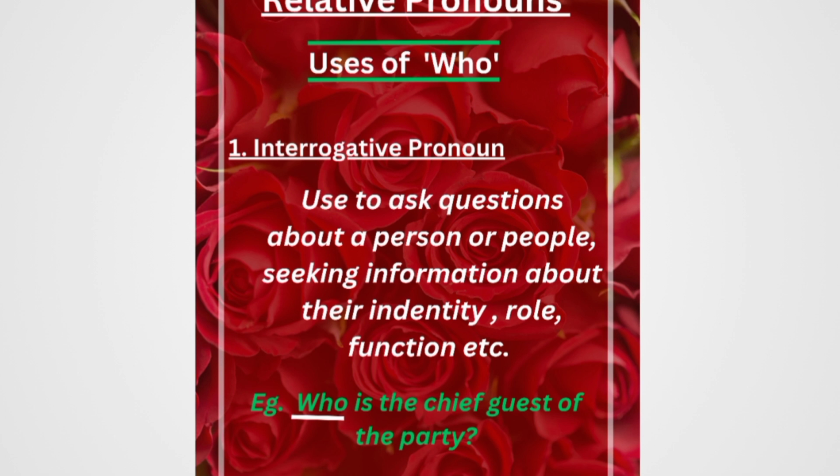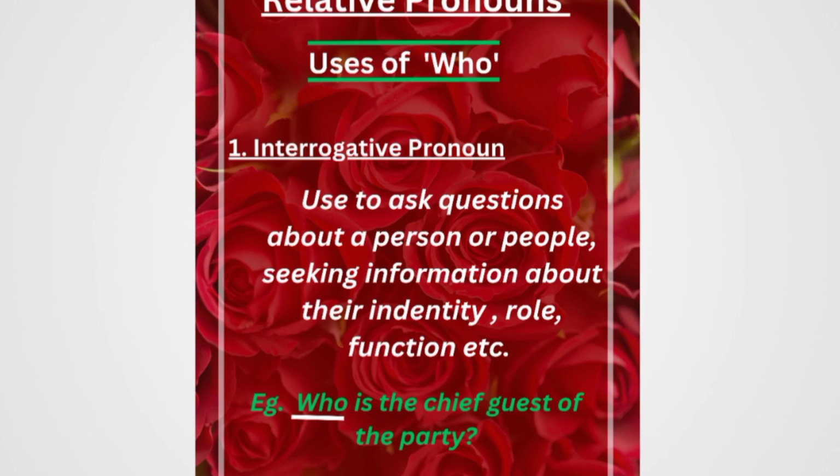In these two sentences it is asking the question about a person who is going to be the chief guest of a party, and the person who made a pottery. So long story short, interrogative pronoun means investigation, who is used to ask the question, and in these two sentences it is asking the question only about a living personality.